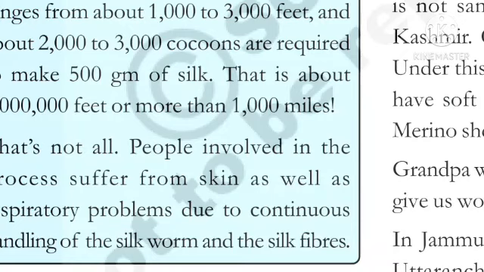That much length of fibers will be produced. Okay, this is very important, children. Remember all these points. This is about the life cycle of silk moth.